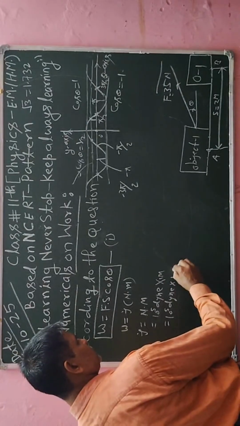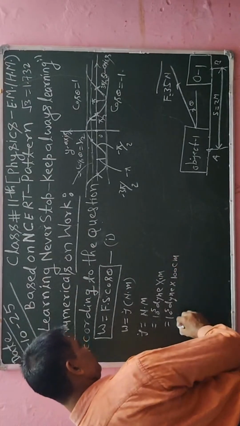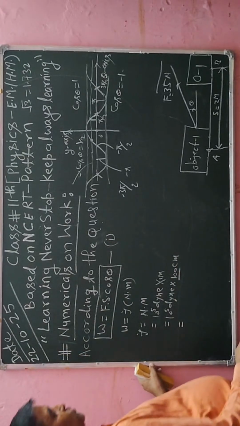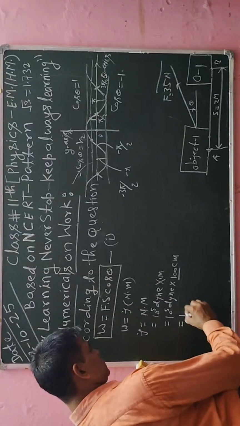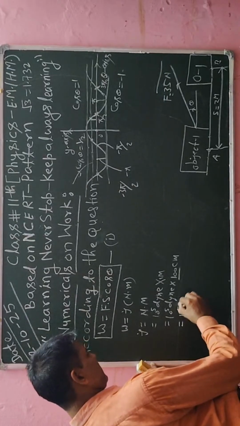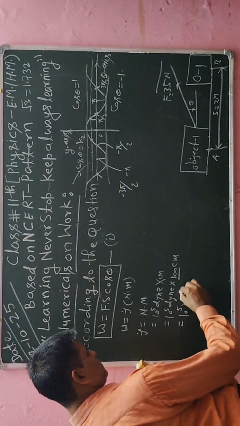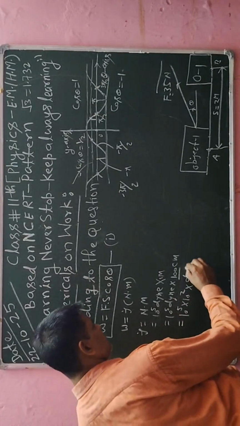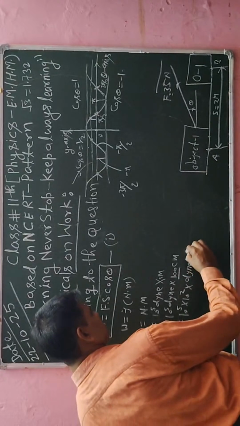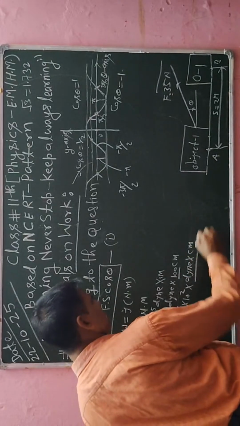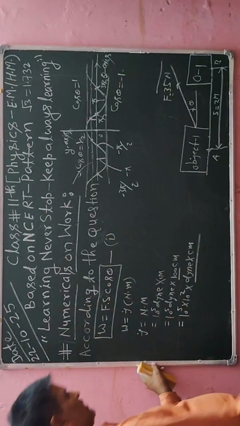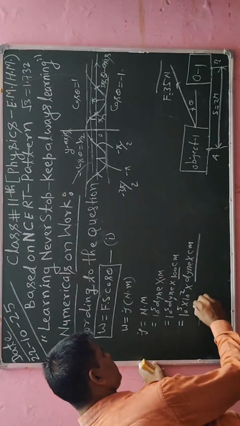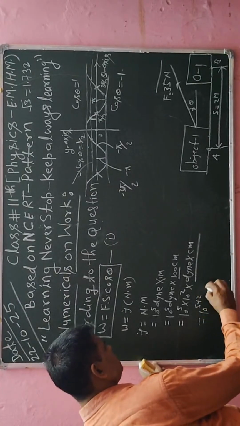So 1 meter is equal to 100 centimeters. After simplifying, I can also write 100 is equal to 10 to the power 2. So here I will write 10 to the power 5 into 10 to the power 2 into dyne centimeter. So dyne into centimeter is known as erg. So here I will write 10 to the power 5 plus 2 into erg.